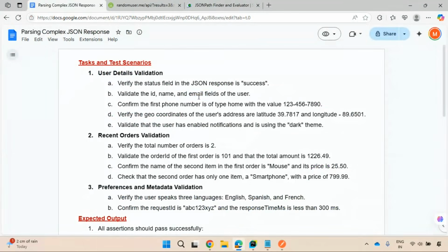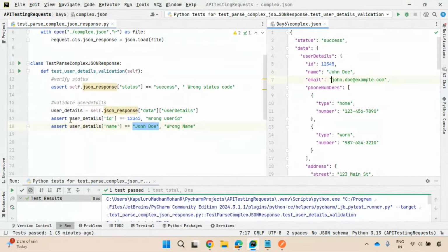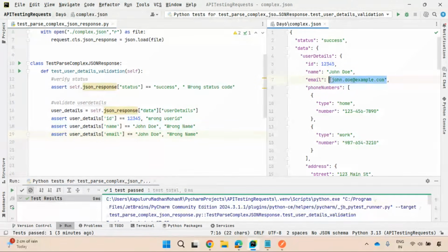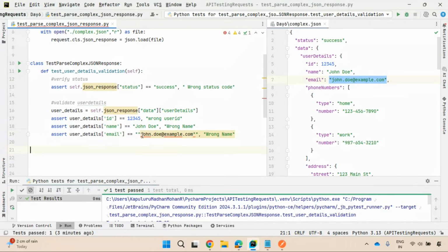Next is email field. So extract that email by using email as a key name. Email, and it should be johndoe.example. Is it right? Otherwise, it is a wrong email. Is it right? Yes.